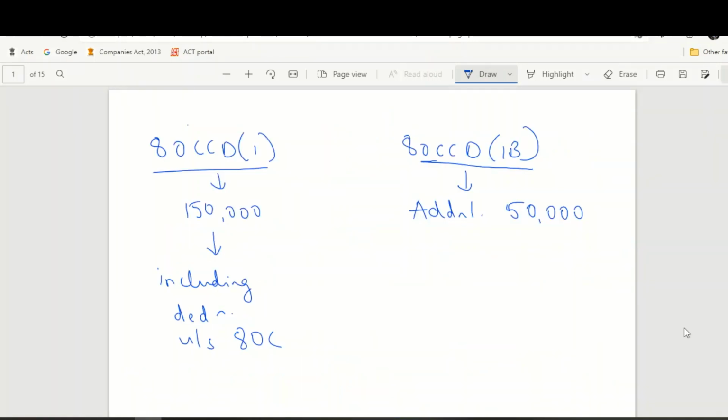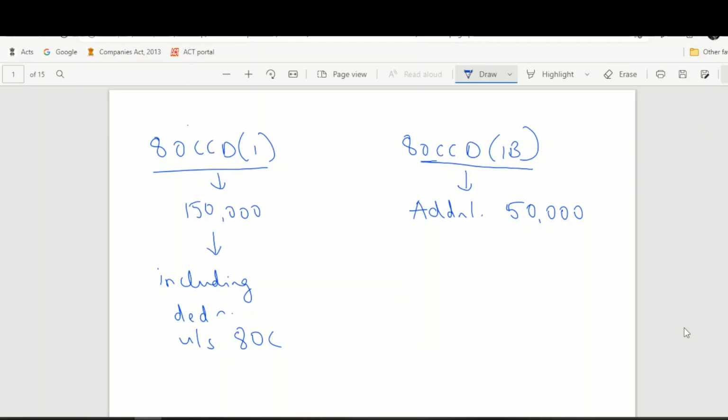In this connection, please note that the deduction of 1,50,000 that we discussed in the first subsection is inclusive of the deduction under section 80C. So 80C plus your NPS contribution under section 80CCD subsection 1 put together cannot exceed 1,50,000 rupees. However, apart from this 1,50,000 rupees, you can claim an additional 50,000 rupees deduction under subsection 1B.